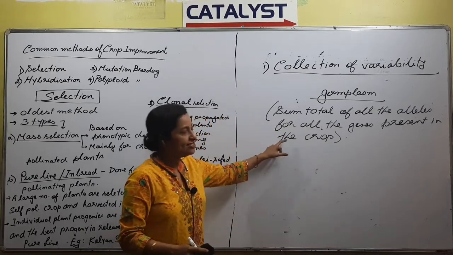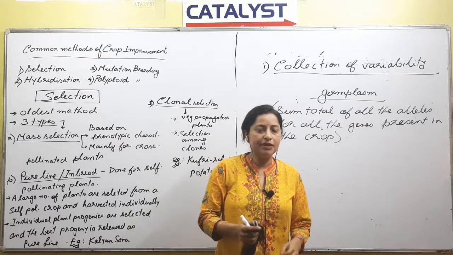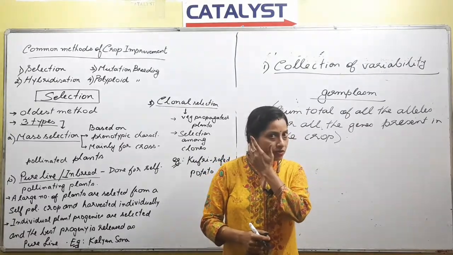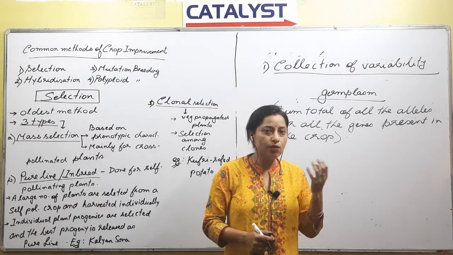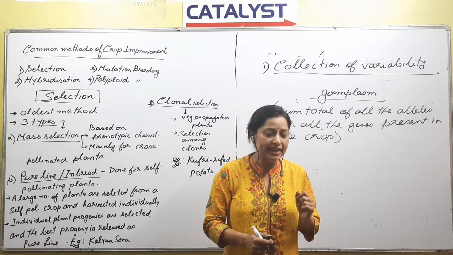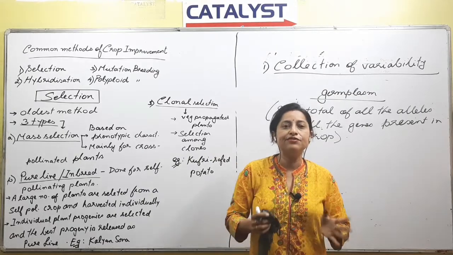But in simple language, what is germ plasm? What strikes in your mind? We are talking about the collection of the genes, right? The different varieties of a crop.